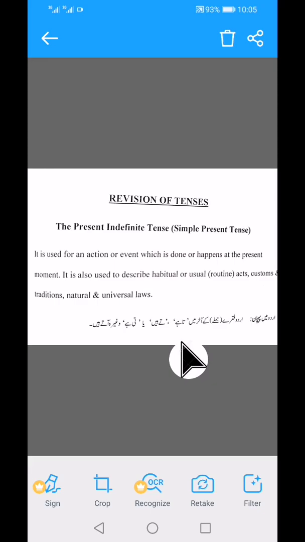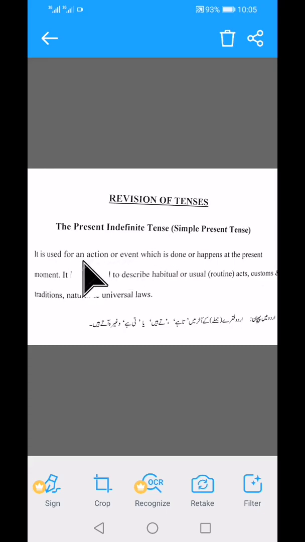Today we will start our tenses, and the first tense is present indefinite tense. This tense is also called simple present tense. Before starting the rules and the translation, I will tell you what the tense is.